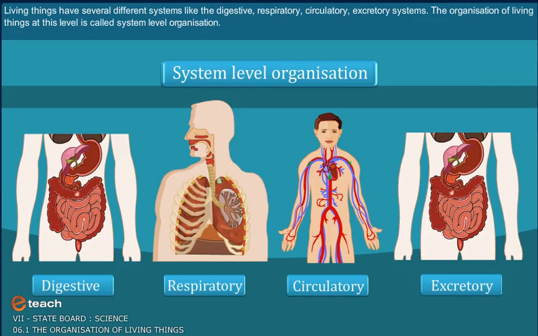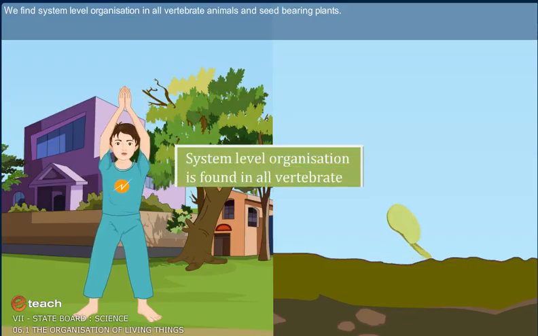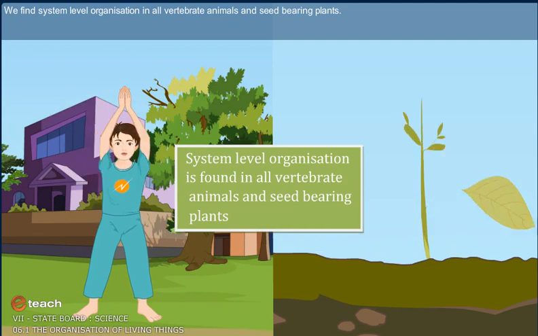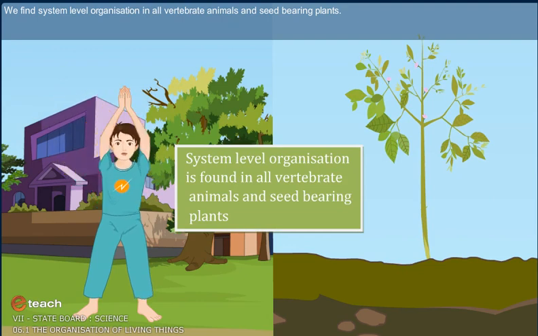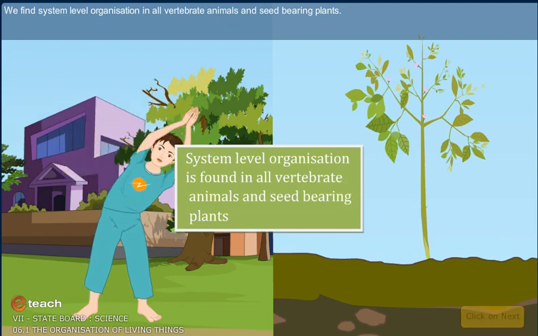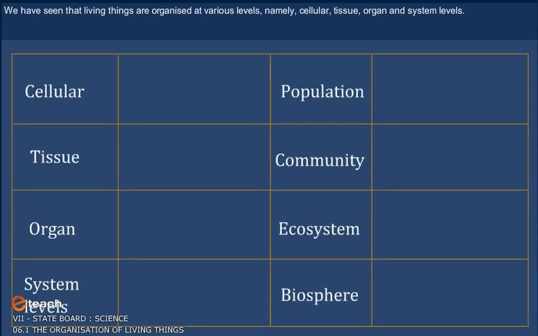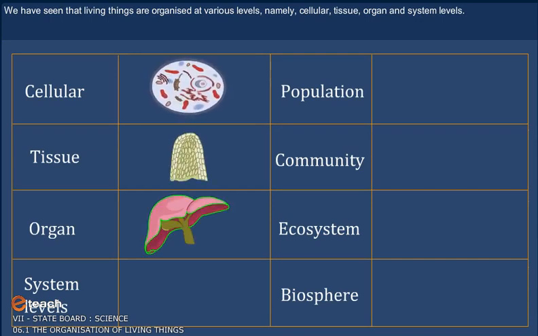Living things have several different systems like the digestive, respiratory, circulatory, and excretory systems. The organization of living things at this level is called system-level organization. This is a higher level of organization. We find system-level organization in all vertebrate animals and seed-bearing plants. We have seen that living things are organized at various levels, namely cellular, tissue, organ, and system levels.